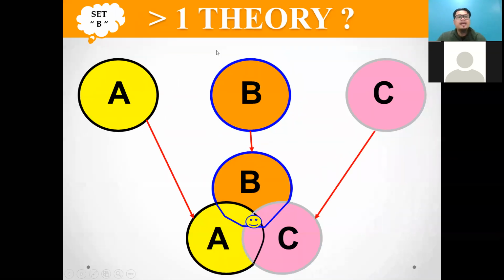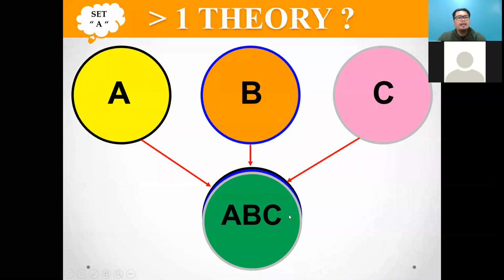Or set B. In set B, you also have 3 theories. In your research, you need to use theory A and theory B and theory C. So this is how you draw your theoretical framework. So your option for the theoretical framework should be set A or set B. Okay, please answer in the chat room. I need it now. Please respond, everyone. So in this case, you choose set A or set B to represent the theoretical framework. I'm waiting for your answer.